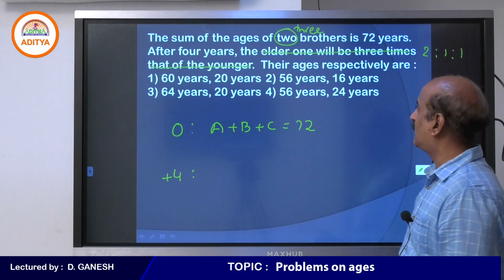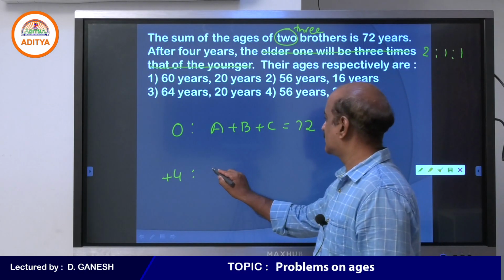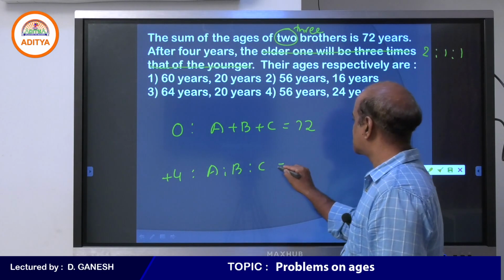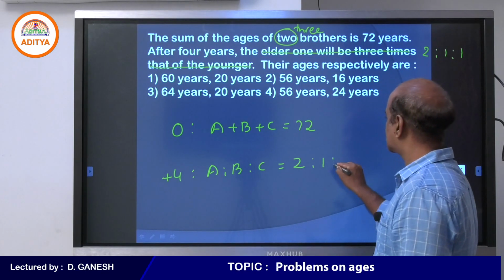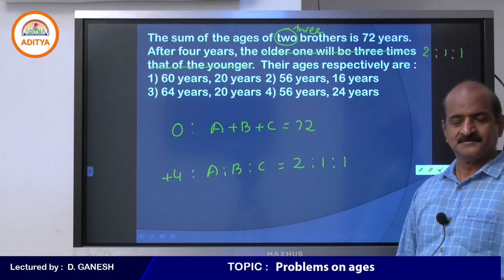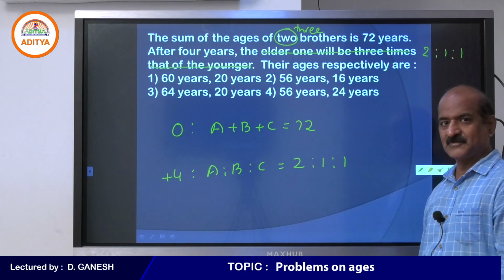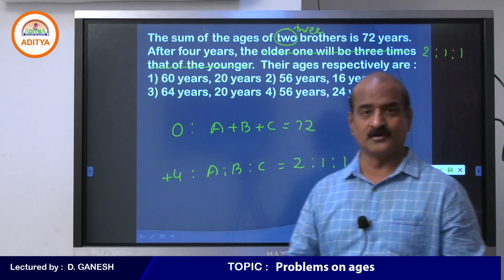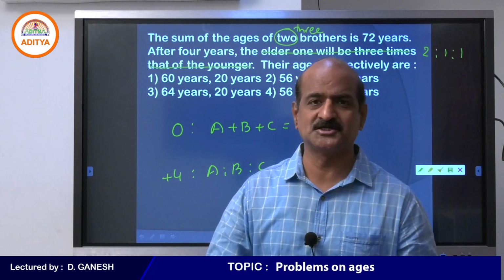Okay? Now, after 4 years means here, A is to B is to C. The ratio is given as 2 is to 1 is to 1. I hope you understand this. Student, the ratio is about after 4 years, but the sum is about the present.